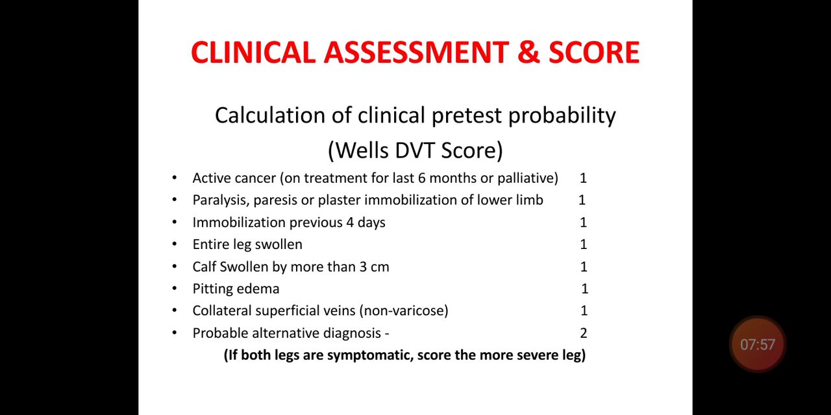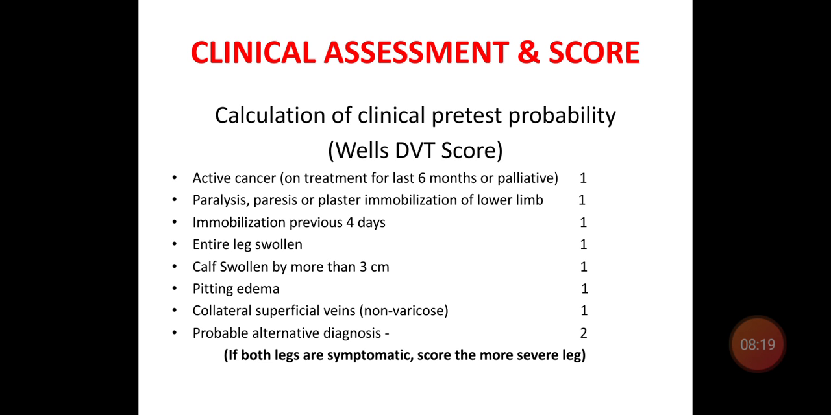So how do you assess whether the patient will develop a DVT? There is a scoring system available, called the Wells DVT score. This helps in calculation of clinical pretest probability.